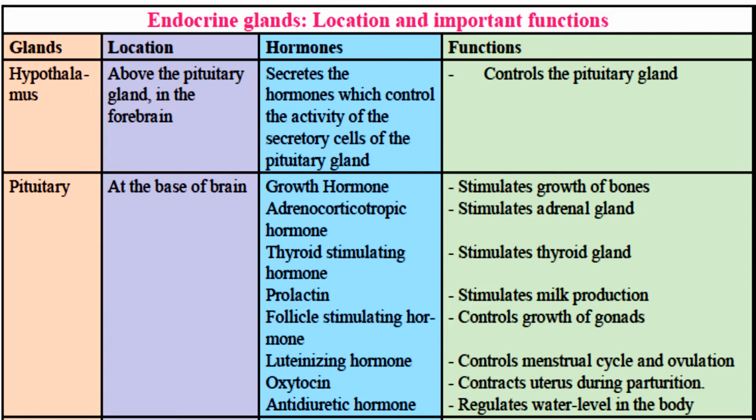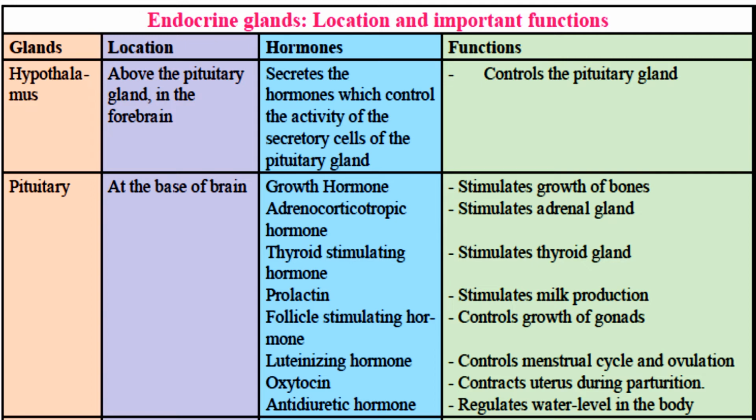Then there is a hormone called adrenocorticotropic hormone. Then you have thyroid stimulating hormone, prolactin, follicle stimulating hormone, luteinizing hormone, oxytocin, anti-diuretic hormone. ठीक है. अब growth hormone, it stimulates growth of bones. Then adrenocorticotropic hormone, it stimulates adrenal gland in your body. Then you have thyroid stimulating hormone, which stimulates thyroid gland.